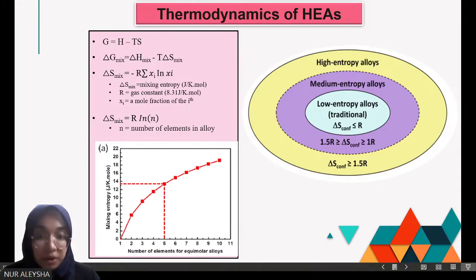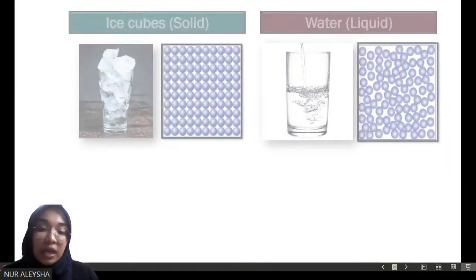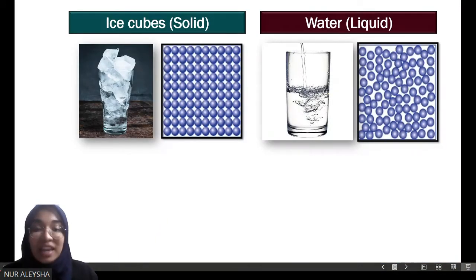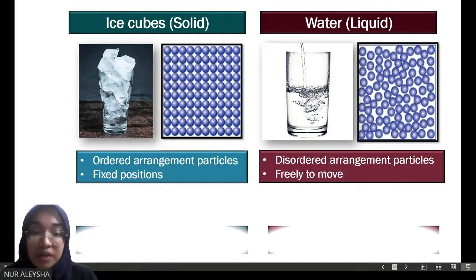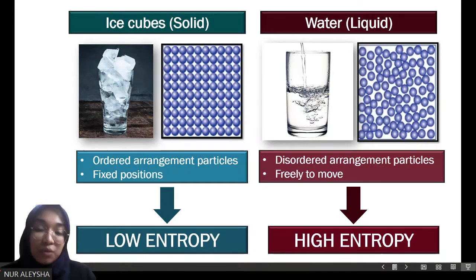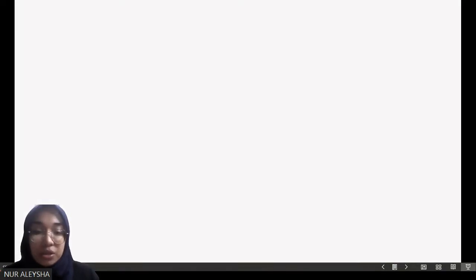To illustrate my point, let's have a cup of solid ice and liquid water. Which one do you think has the higher entropy? The answer is liquid, because the atoms are arranged more randomly and disordered compared to the particles in an ice cube that are tightly packed together. So, in order for them to hold their bonds together and maintain the structure as ice, it must require high energy, right? It is a similar concept to the high entropy alloy. The more elements that we add into the system, the higher the randomness, so the higher the entropy will be.